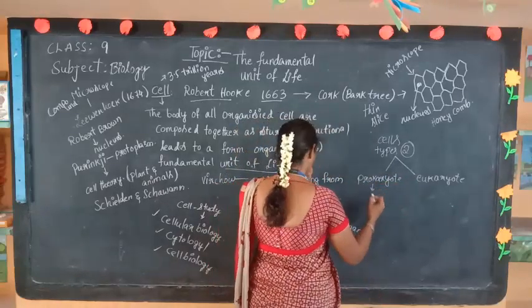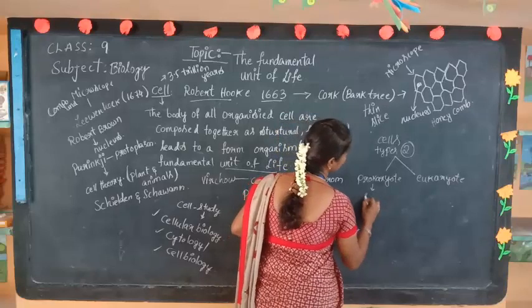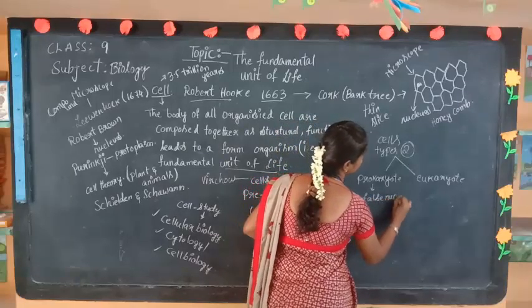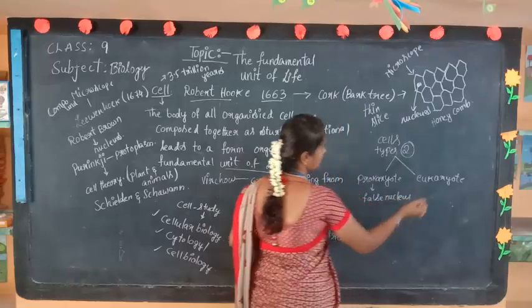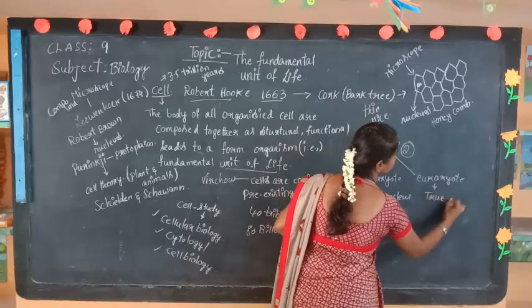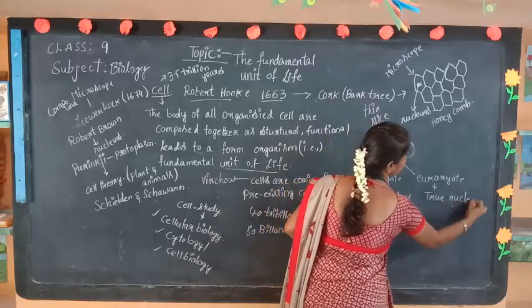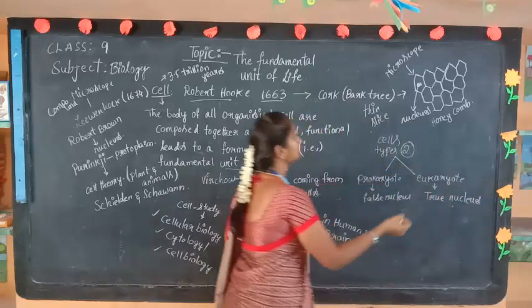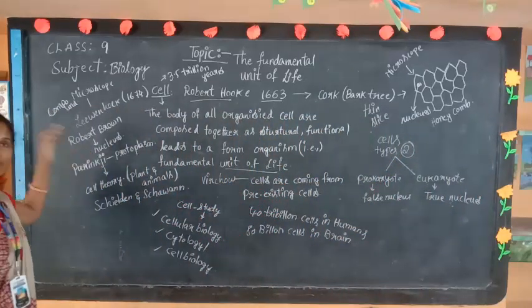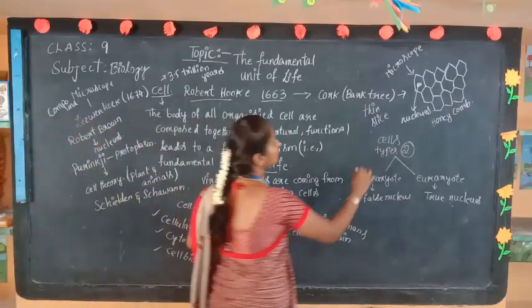Prokaryotic cell means the cell may contain a false nucleus. And eukaryotic means it may contain the true nucleus. We discussed before, the nucleus is going to play an important role in organisms.